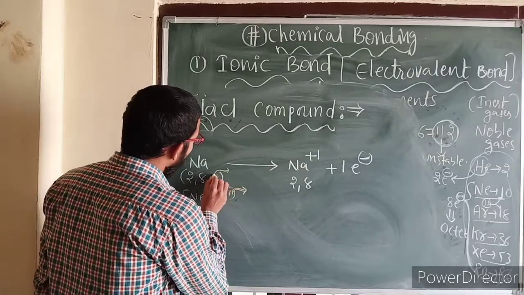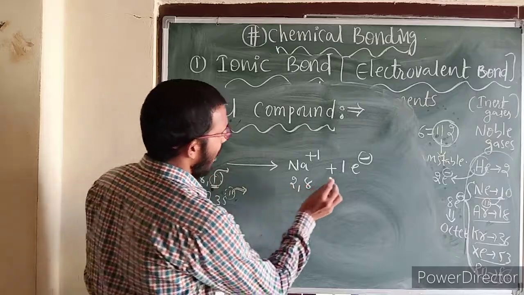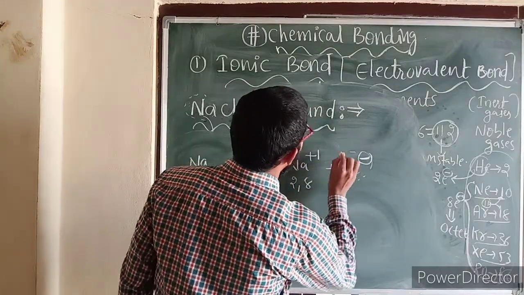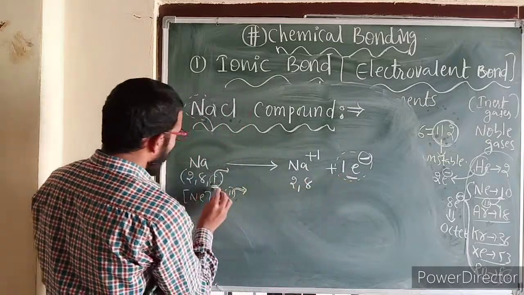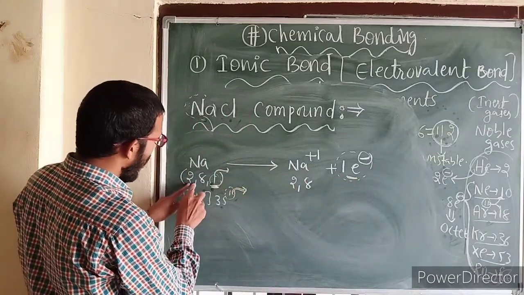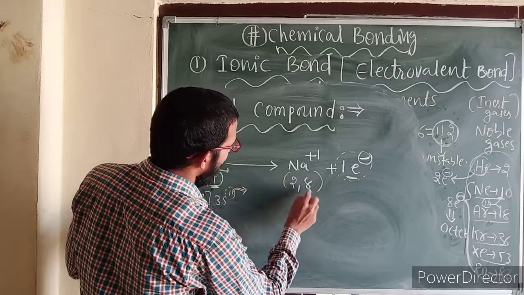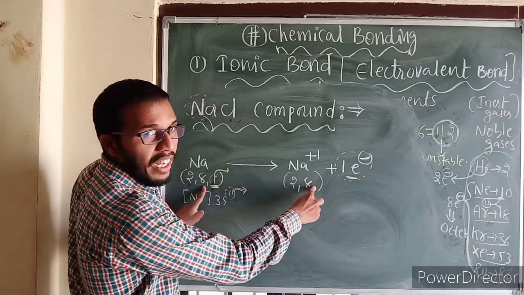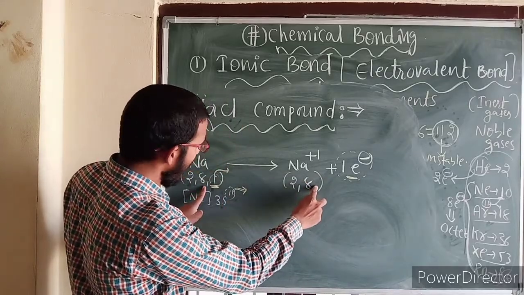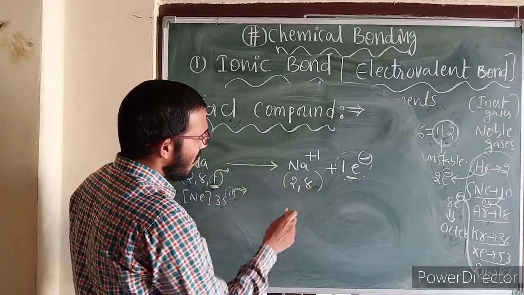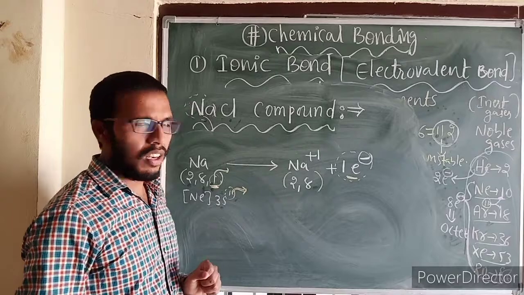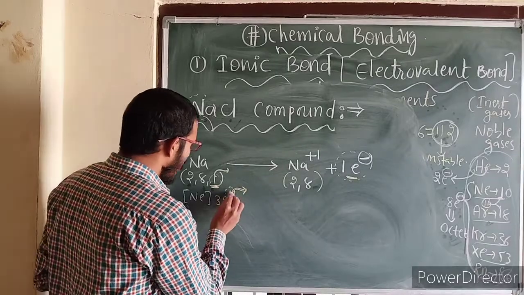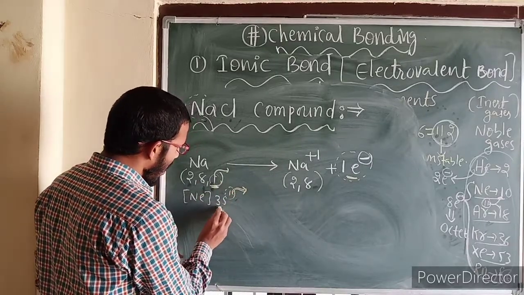So this valence shell electron, this sodium is losing here. So that electron I have written here. Whatever this 1 electron only I have written here. Okay. Now this 1 electron lost means it is converting into 2, 8. 2, 8, 0 also I can write here, but I am not writing, because if electrons are not there, we cannot consider that a shell, right? Now see here, this electron only I have written like this.